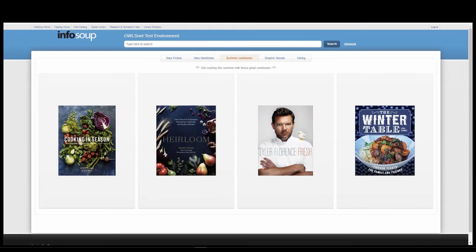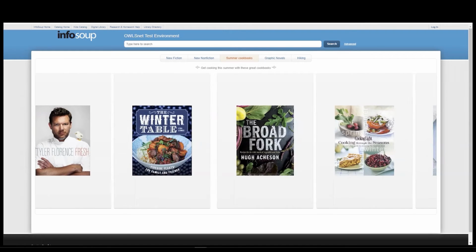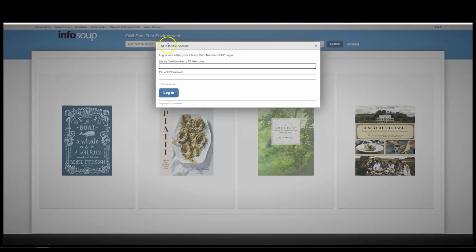This video tutorial will show you how to review and maintain your account activity in the InfoSoup catalog. Account activity includes information regarding loans, holds, and fines. Your first step will be to log into your InfoSoup catalog.